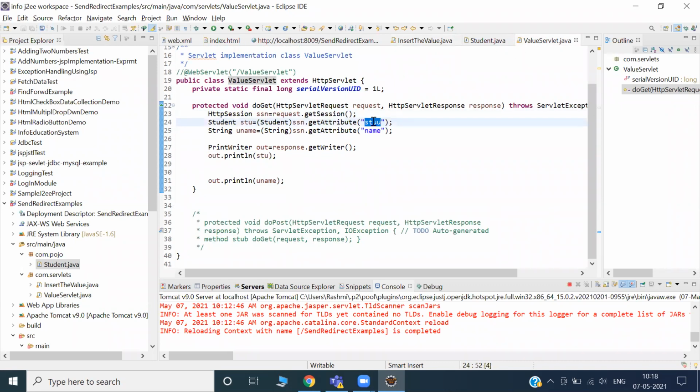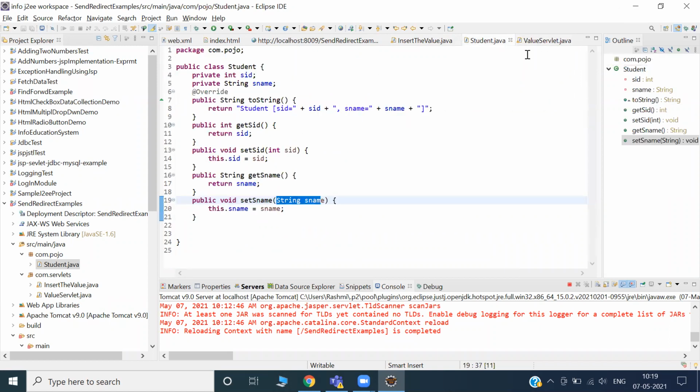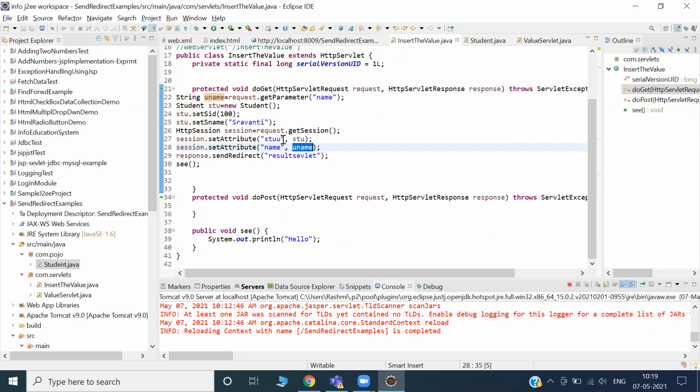And what does the alias name contain? You know very well. The alias name contains STU. What is STU?